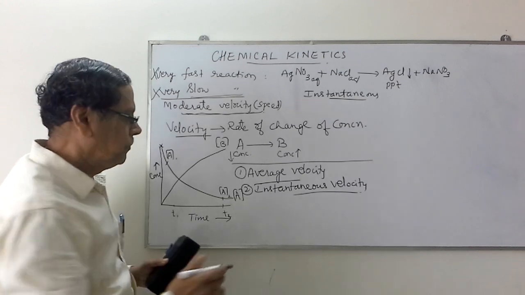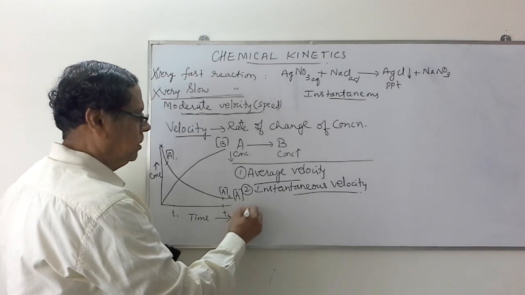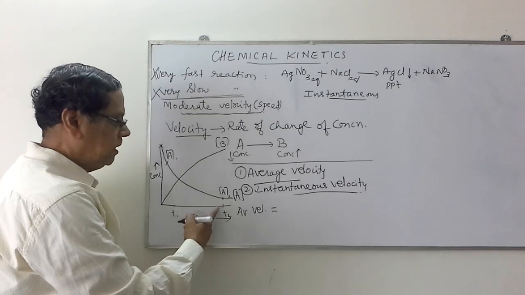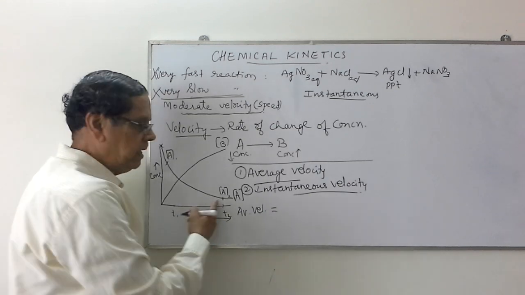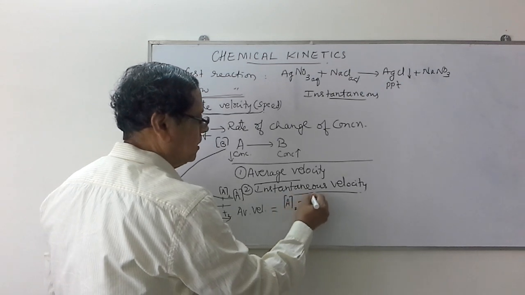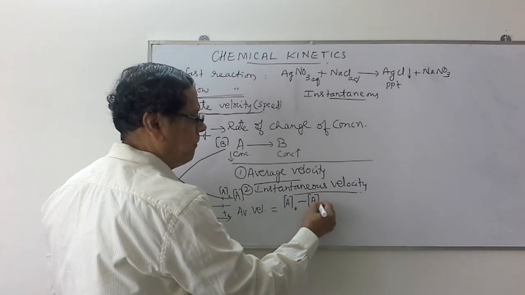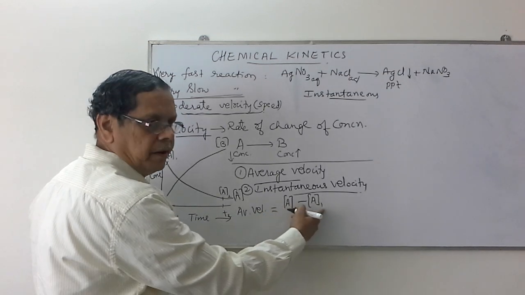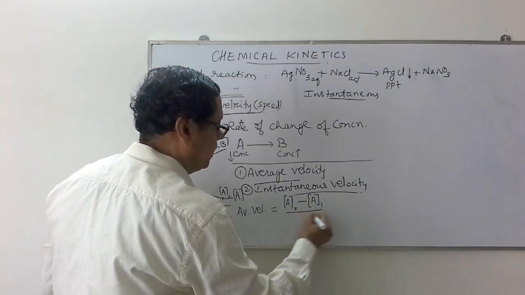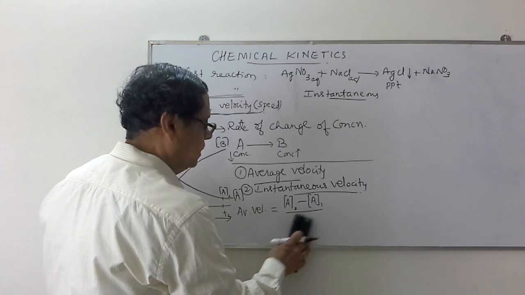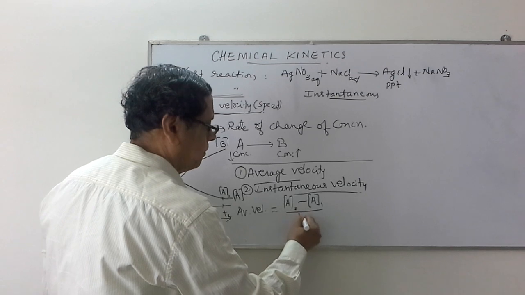Now we can write this average velocity is equal to, now the concentration of the reactant finally is A2 and concentration of the reactant initially is A1. So change in concentration is A2 minus A1 divided by delta T. Sorry, let me write first T2 minus T1.